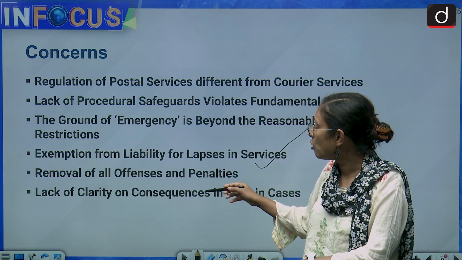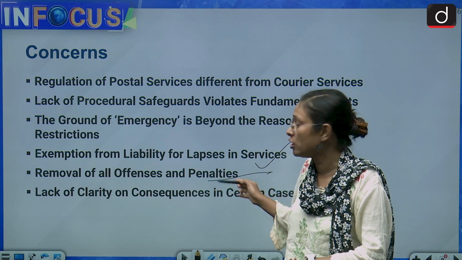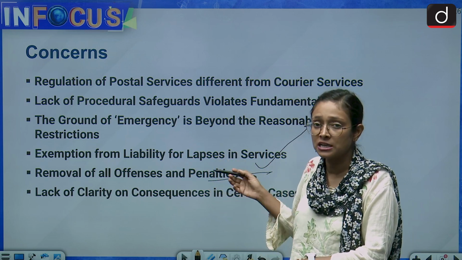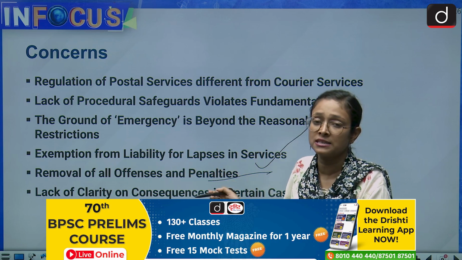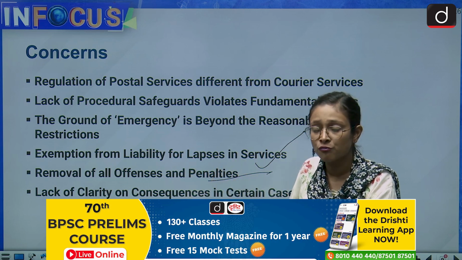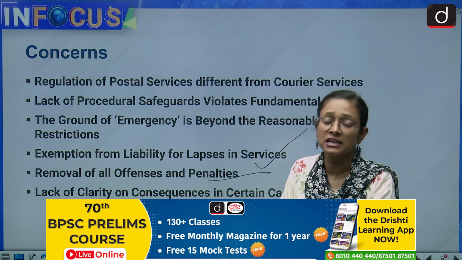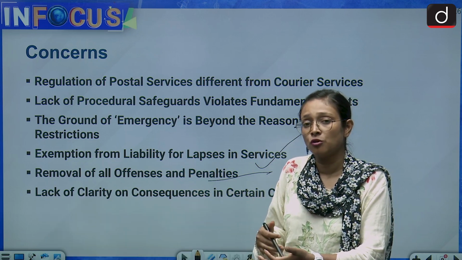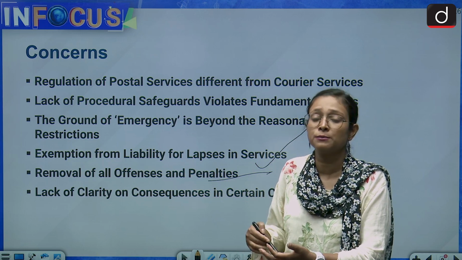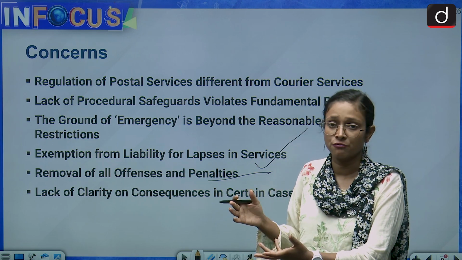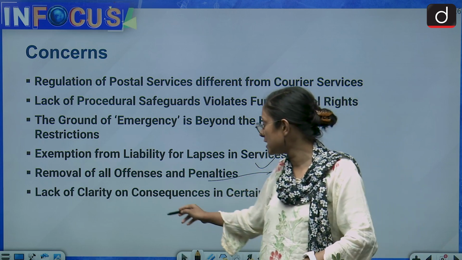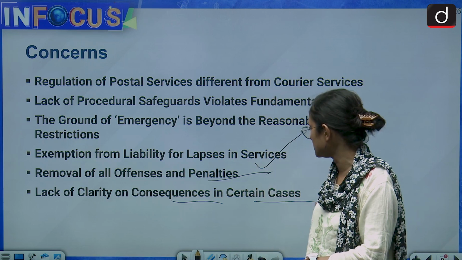Then removal of all offences and penalties. So you have seen that in 1898 we had this kind of provision, but right now if any officer commits any kind of delay or misinforms any kind of delay in the service, then the officer will not be, you can say, punished, or there will be no any penalty on that officer. So this is also one of the loopholes, and also lack of clarity on consequences in certain cases.